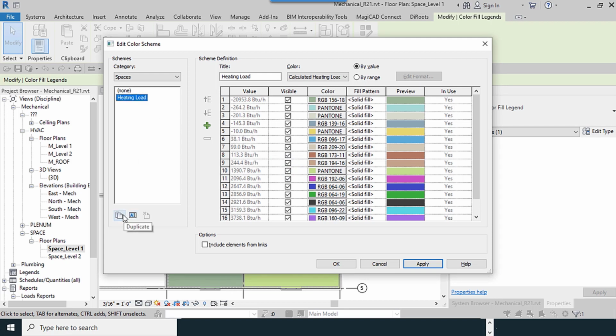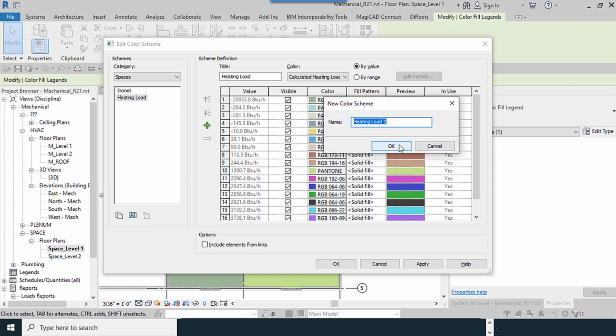I can duplicate this. For example, my required CFM or airflow, anything you want.